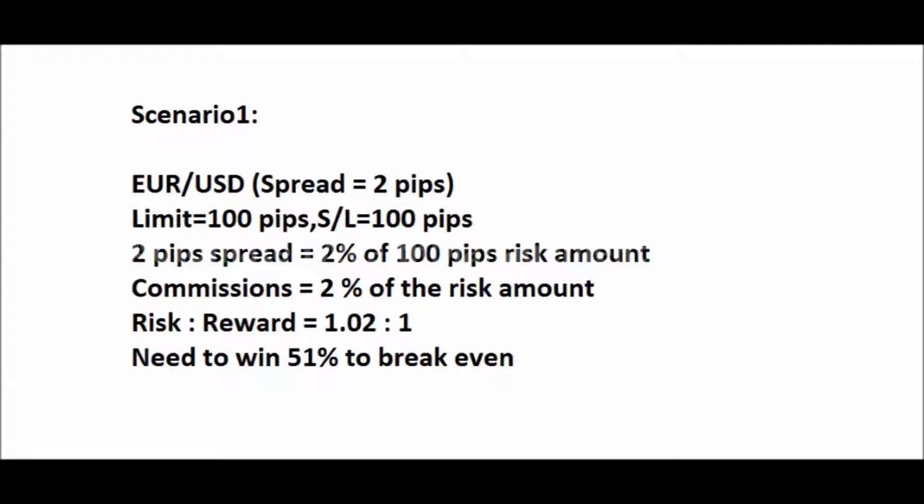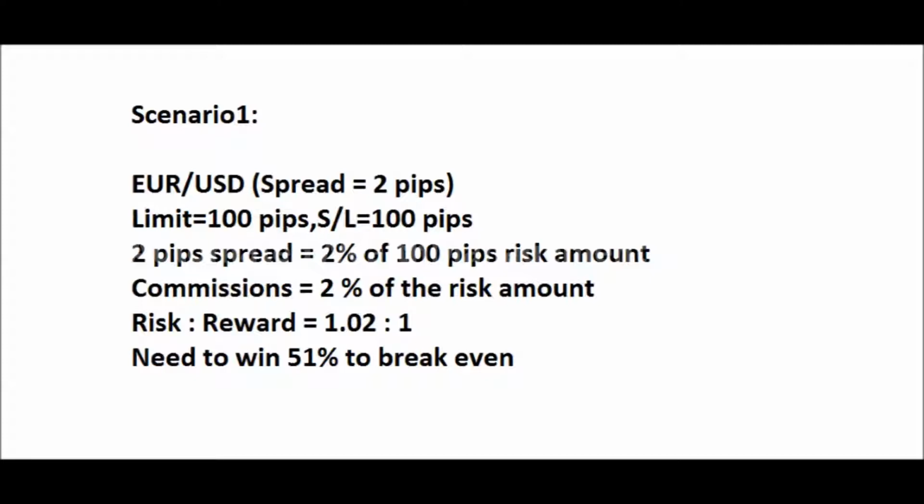Calculating risk-reward and relating it to success rate is readily available on the internet. You can Google it and study if you are not aware of that. 2 pips equals 2% of 100 pips. So he is spending 2% as commission. And the risk-to-reward ratio here is 1.02:1. Normally ratios are integers, but here for the sake of understanding I have put it with decimals. It also means that you have to win 51% of the trades in order to break even.